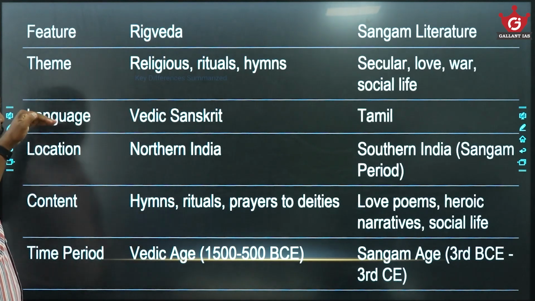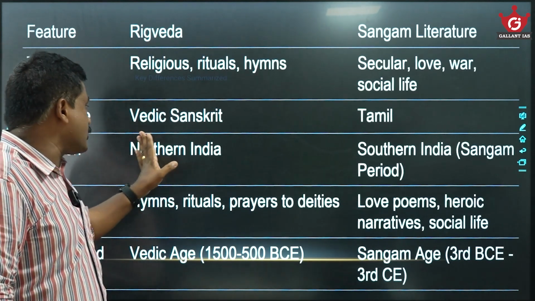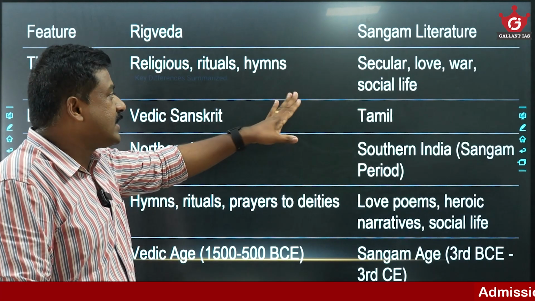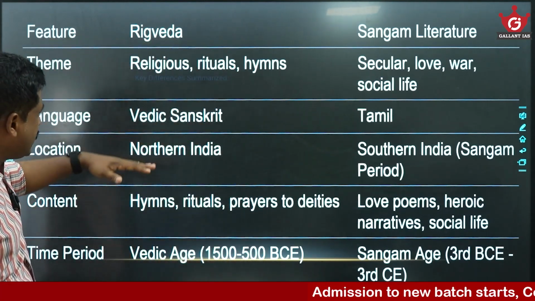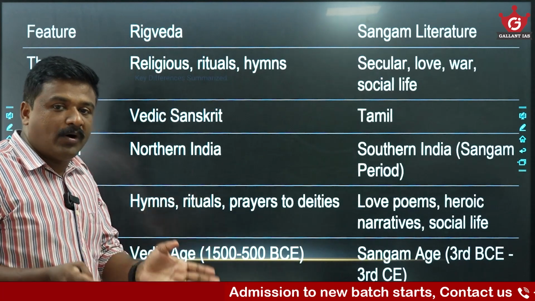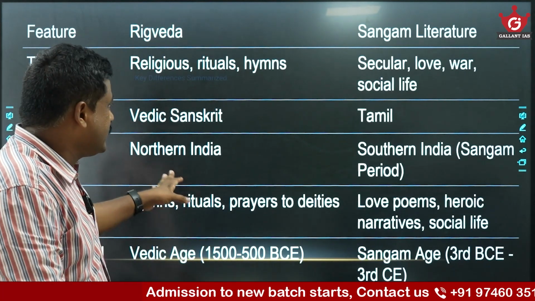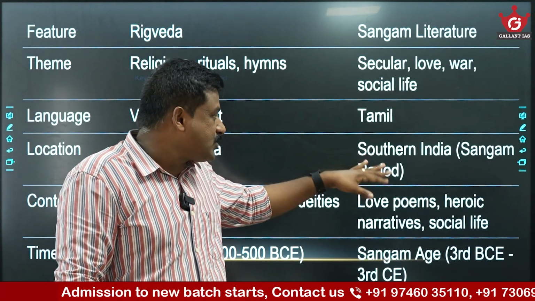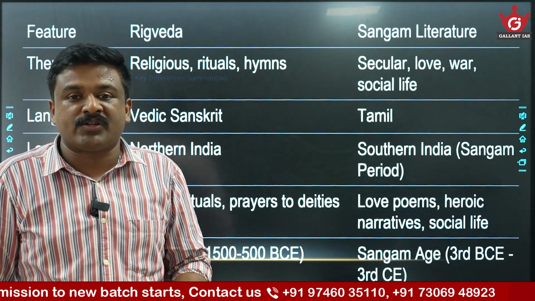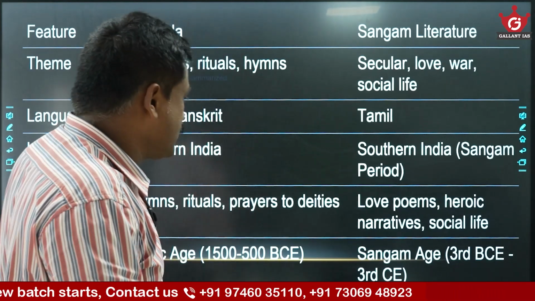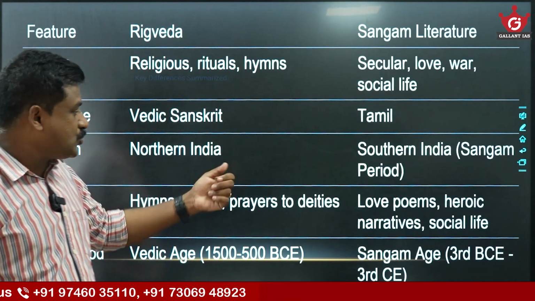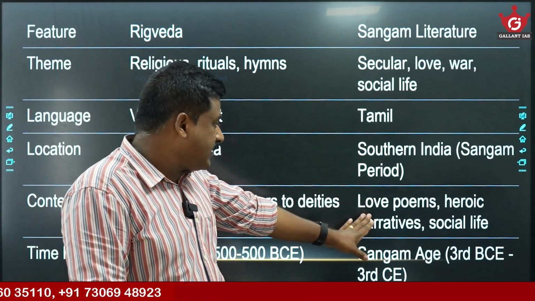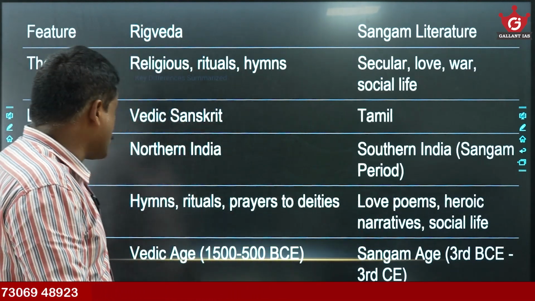Then see, the language of Rigvedic literature is Vedic Sanskrit. Sangam literature's language is Tamil. Location: Rigvedic literature talks about the life of Aryans in North India, and Sangam literature is centered in South India. This is the earliest literary source of the South, or Sangam age. Then the content of Rigvedic literature is hymns, rituals, prayers to deities. Here, Sangam literature content is love poems, heroic narratives, social life.